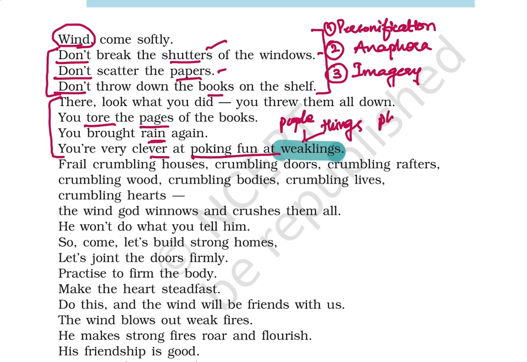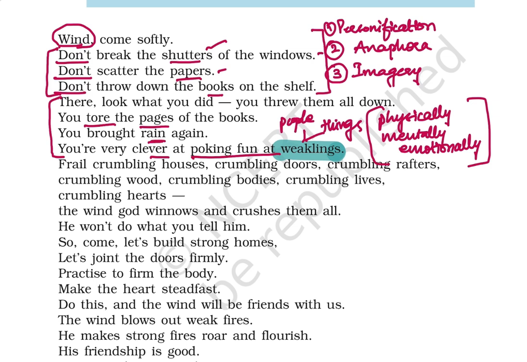Now, how are they considered as weak? Because they are weak physically, mentally, and emotionally. All these 3 aspects of a human being are symbolized as very weak. So the wind is representing a lot of challenges, a lot of difficulties, and the poet is saying that life's difficulties are breaking those who are not prepared. So I hope my children are totally strong, totally prepared to face any challenges that they face in their life. I hope these lines are clear to you.